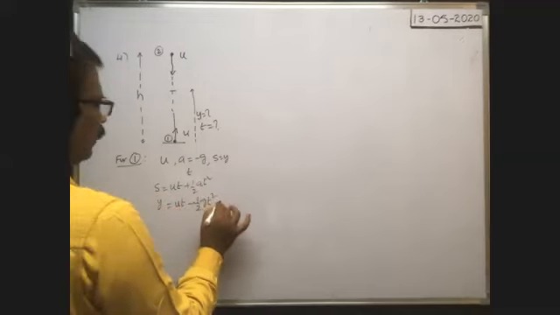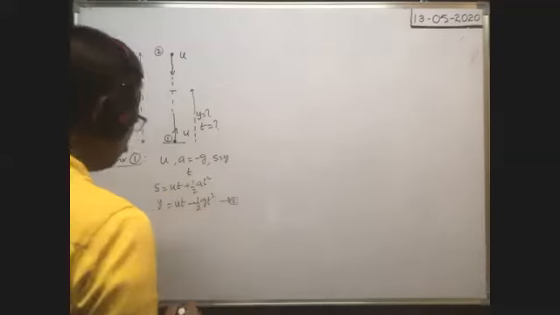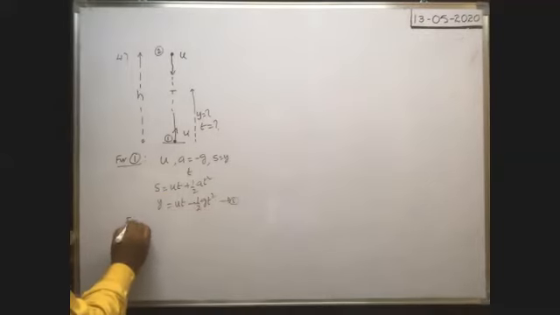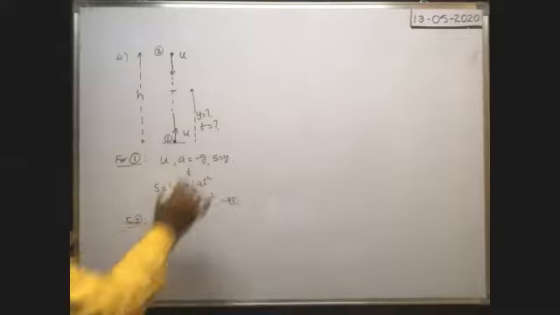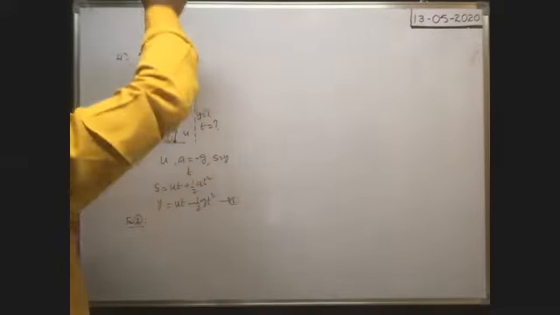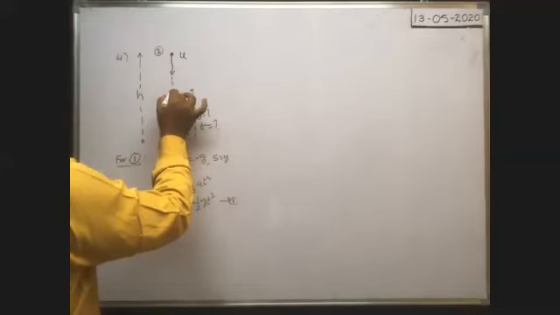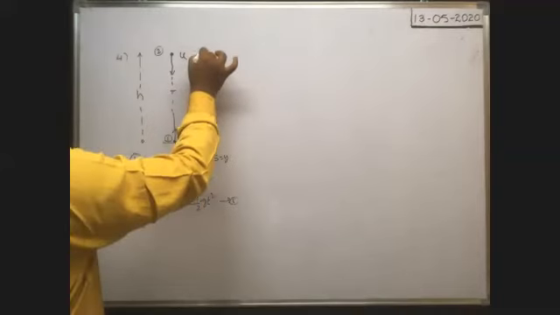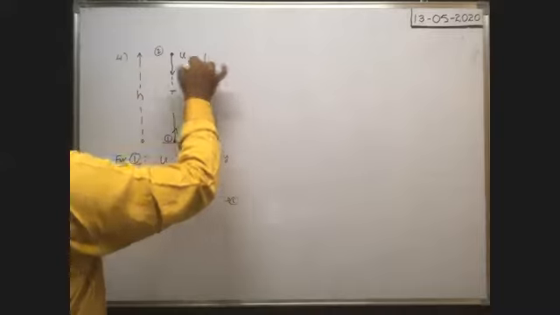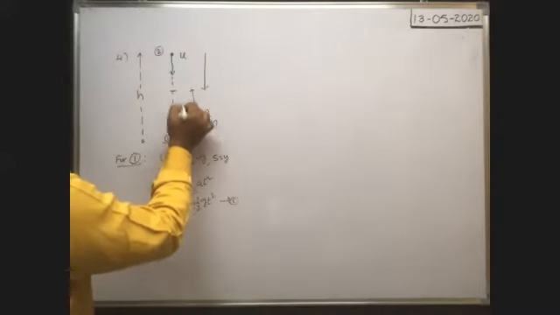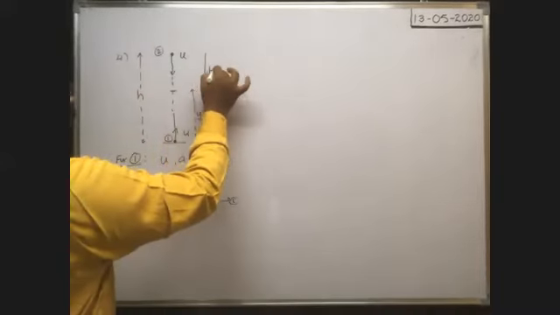Okay, this is equation 1. For body 2, here it is also thrown vertically downwards with a velocity u. To meet together at c, distance traveled is equal to this total height h, from which you subtract y, then h minus y.